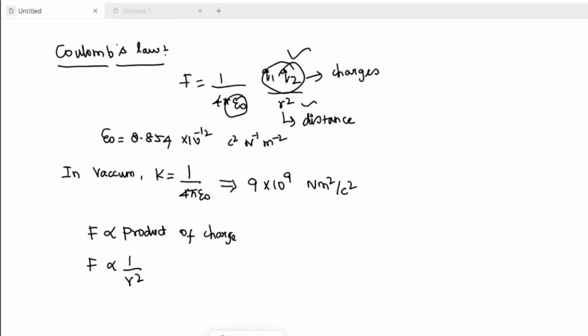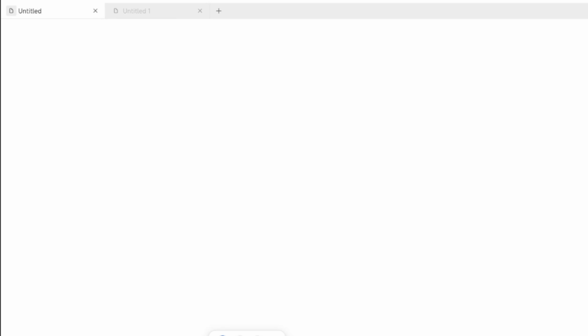Next thing, electric field. The electric field due to a charge Q is E equal to F by Q. We know the force from Coulomb's law is 1 by 4 pi epsilon naught Q1 Q2 by r square.